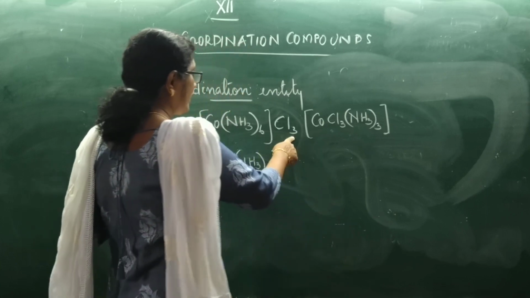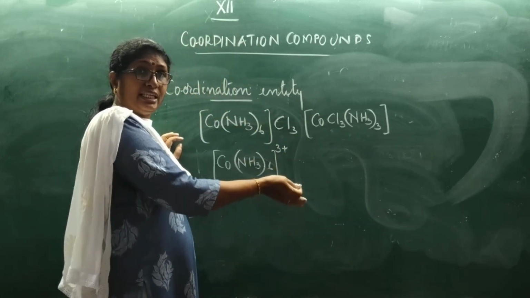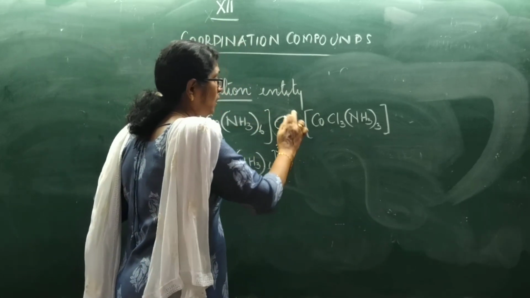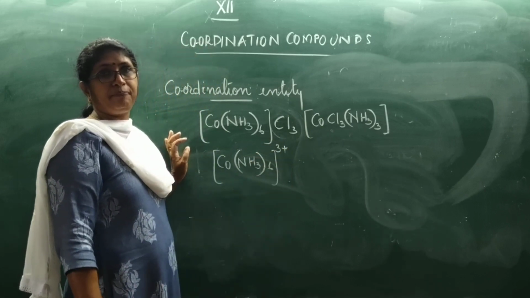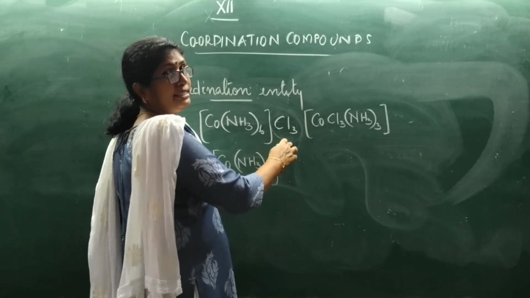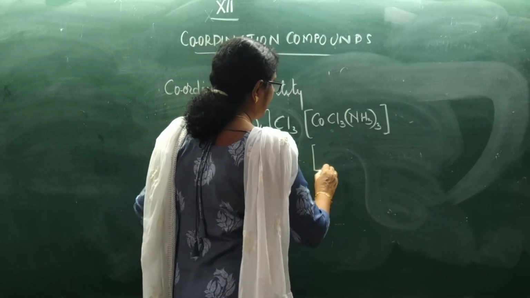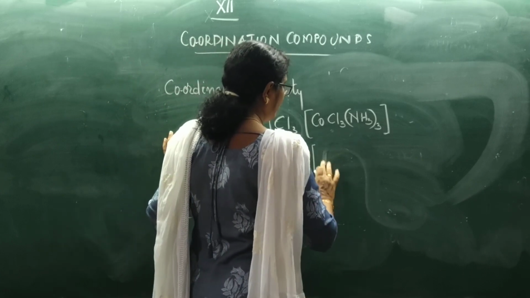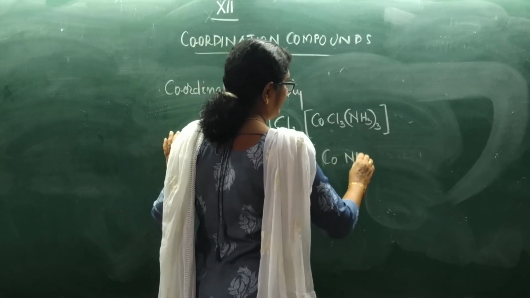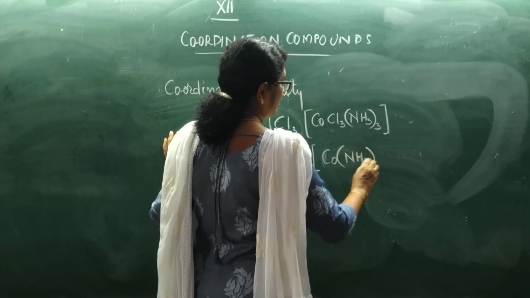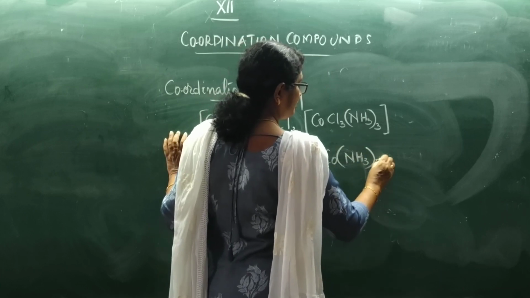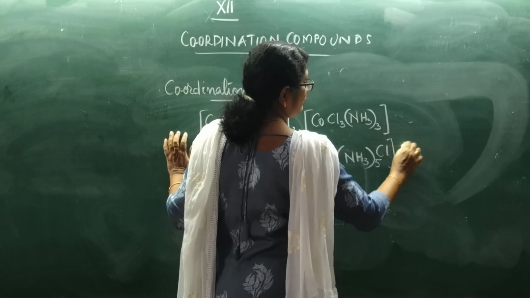Now the chloride ion which is written outside the square bracket is called the ionization sphere. For example, Co(NH3)5 Cl, SO4.